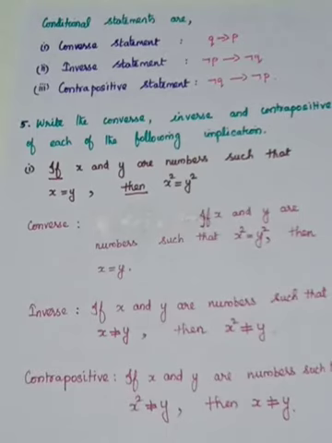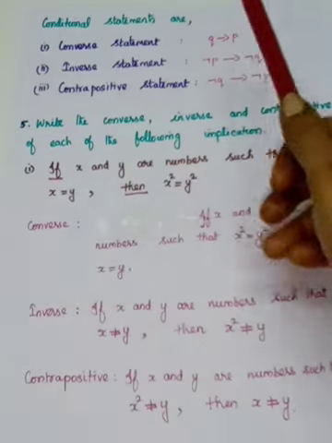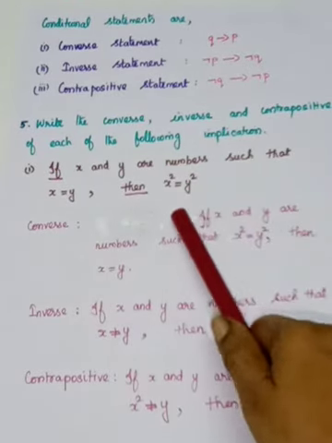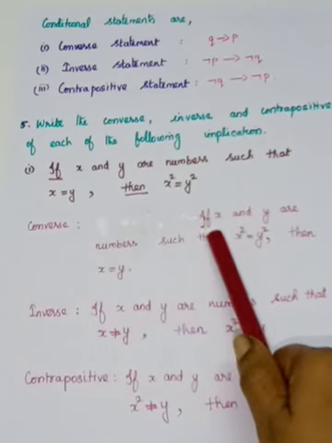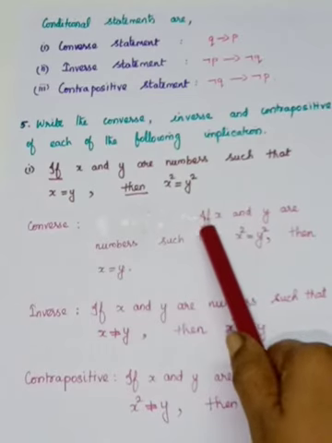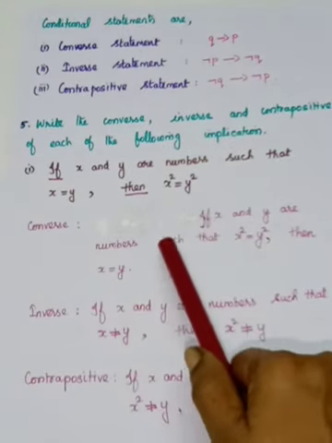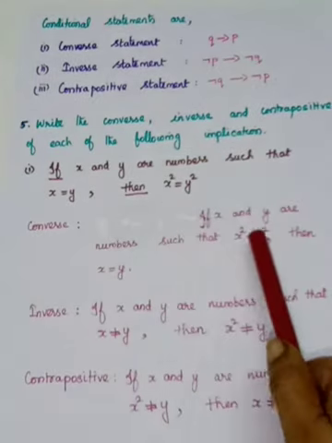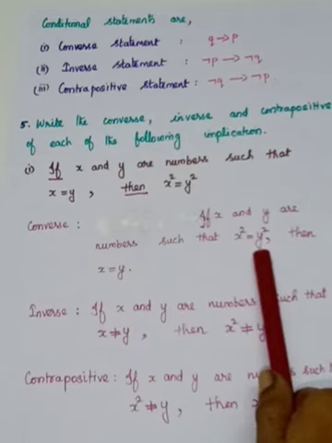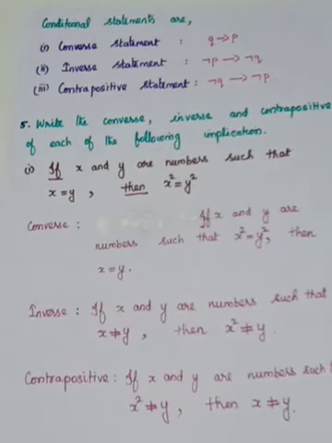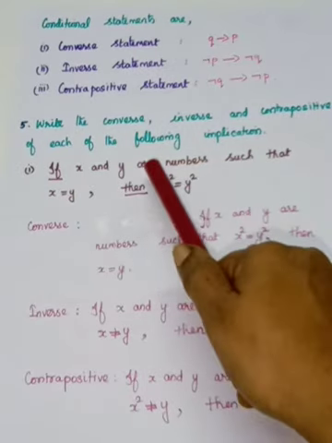Converse. What does converse mean? Q implies P. What is Q now? x squared is equal to y squared. So I have taken it's a conditional, everything is a conditional statement, so we have to start with: if x and y are numbers such that x squared is equal to y squared, so Q I have written, then x is equal to y. That is the converse statement for this.